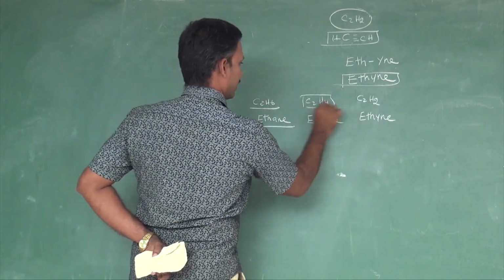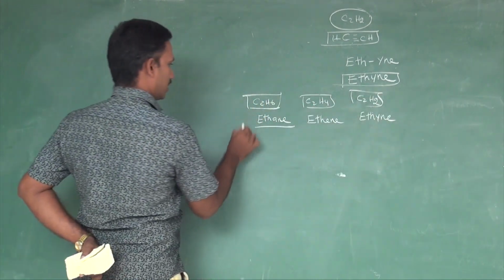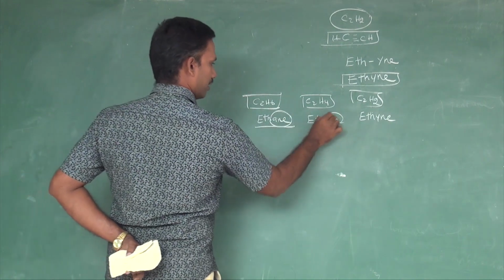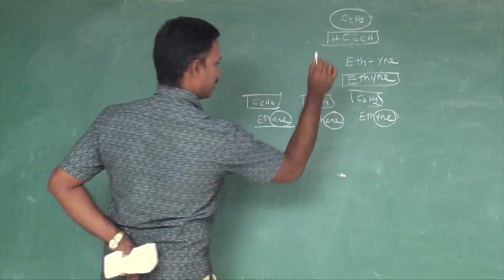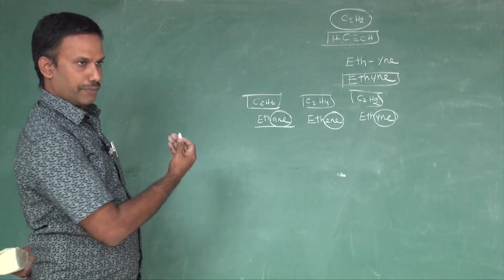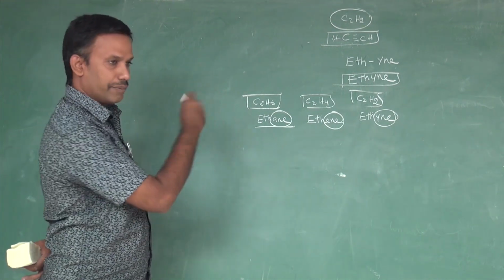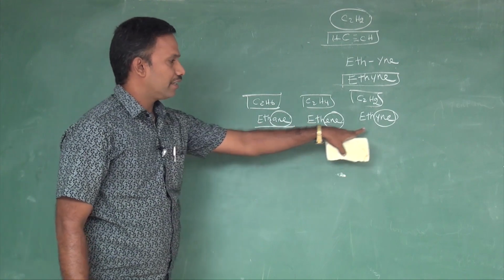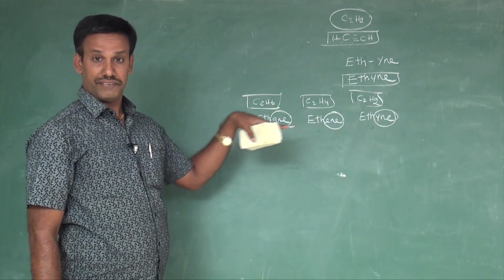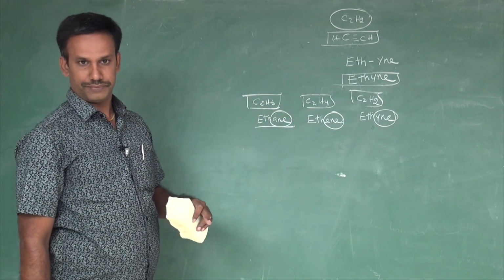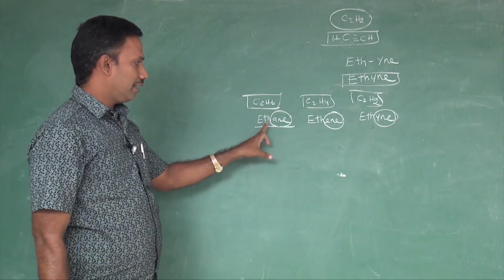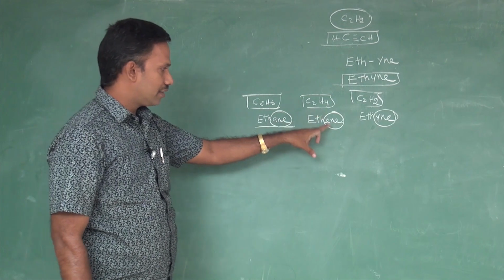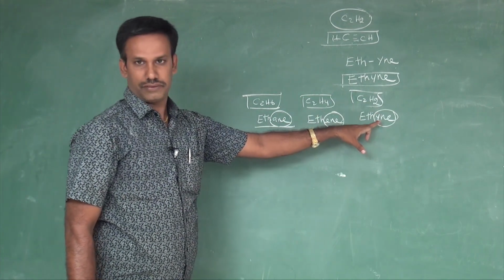Now it will be very clear how to name these. See, A-N-E, E-N-E, Y-N-E, but different compounds. While you pronounce also, you must be very keen about that, otherwise you may go wrong. Ethane, ethene, ethyne. There are differences in the pronouncing.